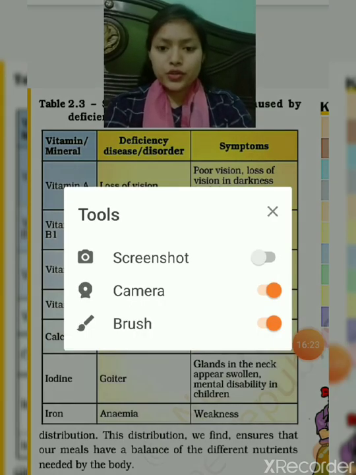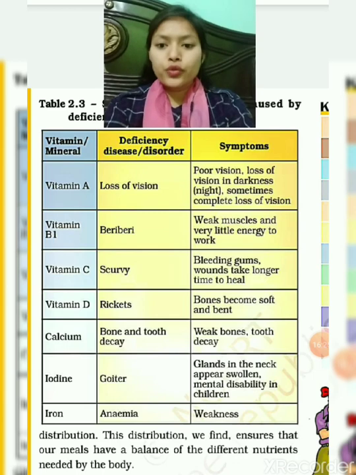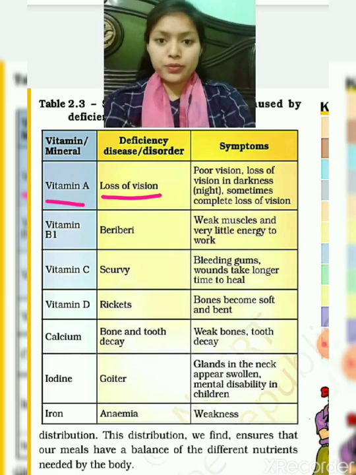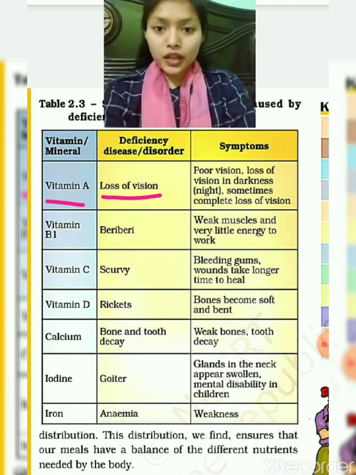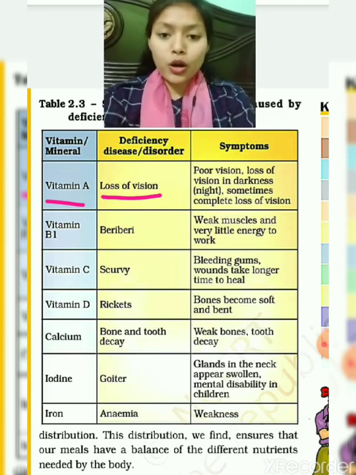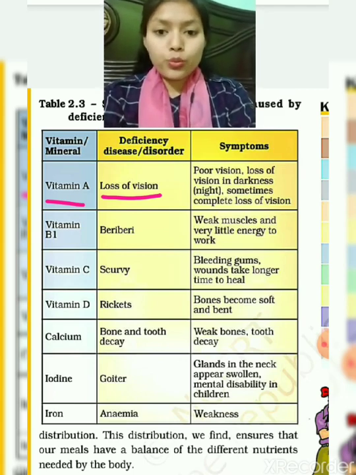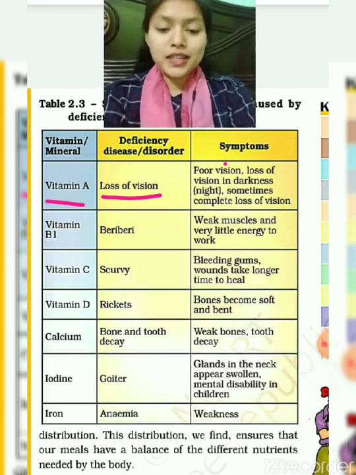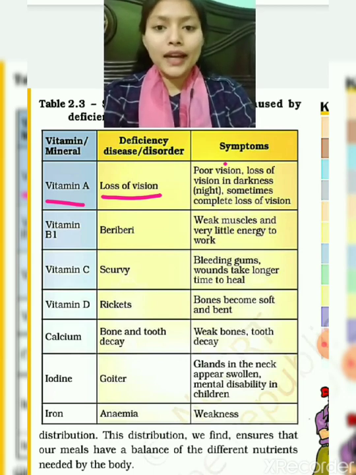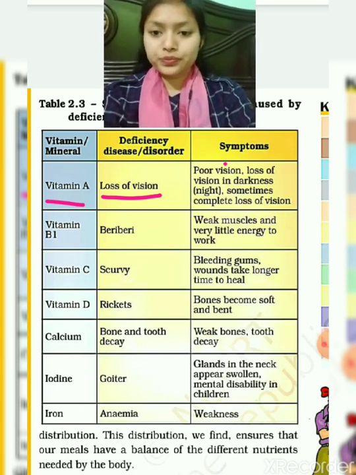First one is vitamin A. Vitamin A deficiency or disorder, loss of vision. If you do not take vitamin A in a good quantity or in the required amount, what disease may be caused? Poor vision, loss of vision in darkness, sometimes complete loss of vision, and this disease is known as night blindness. It is due to the lack of vitamin A in our food.